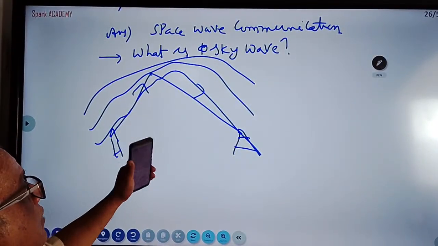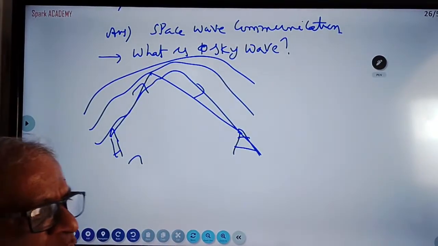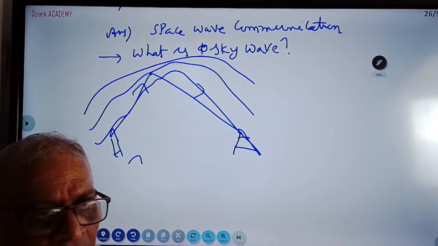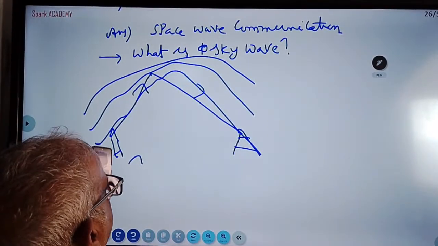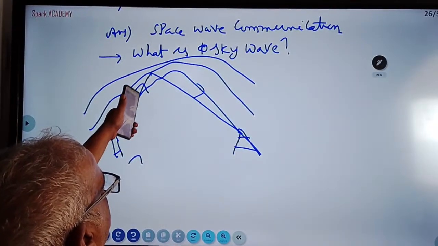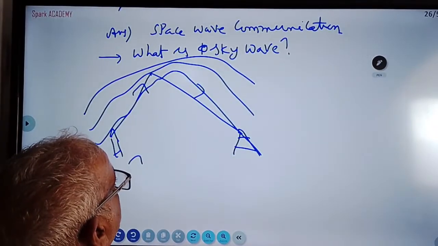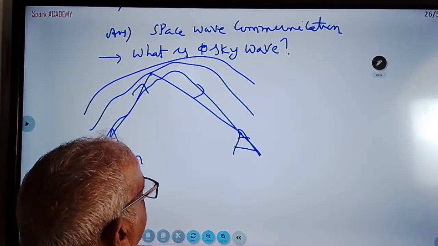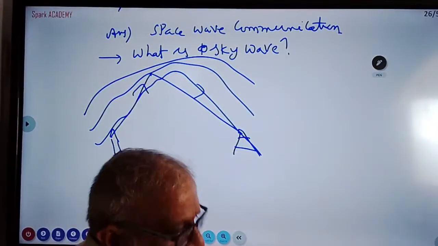One is high, another is medium. That's why we are using sky wave in the middle regions. Middle regions means molecular concentration and intensity is average. So our radiating signal, the radio wave, will go and get reflected from the middle regions of the ionosphere and reach the receiver. So this is called sky wave.